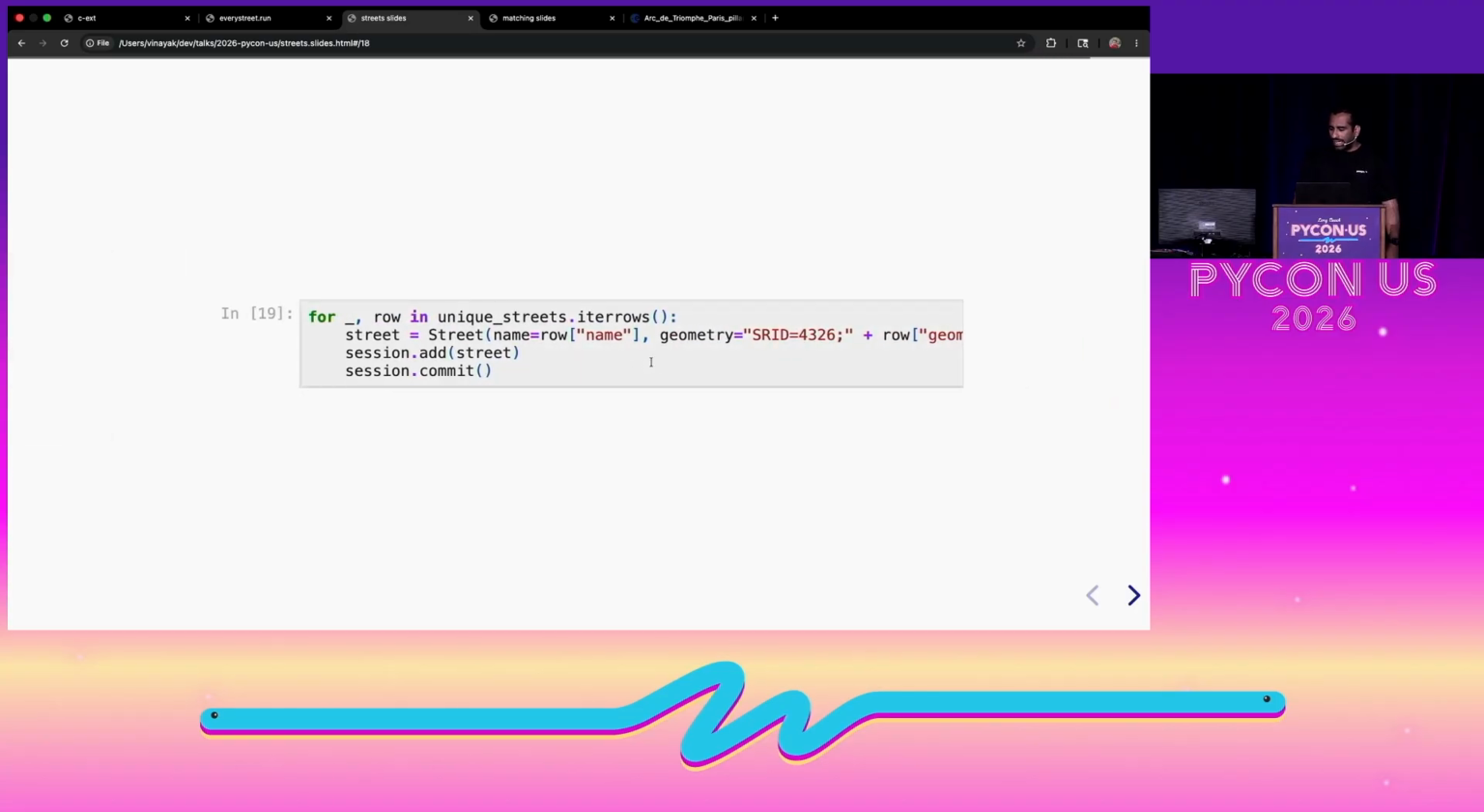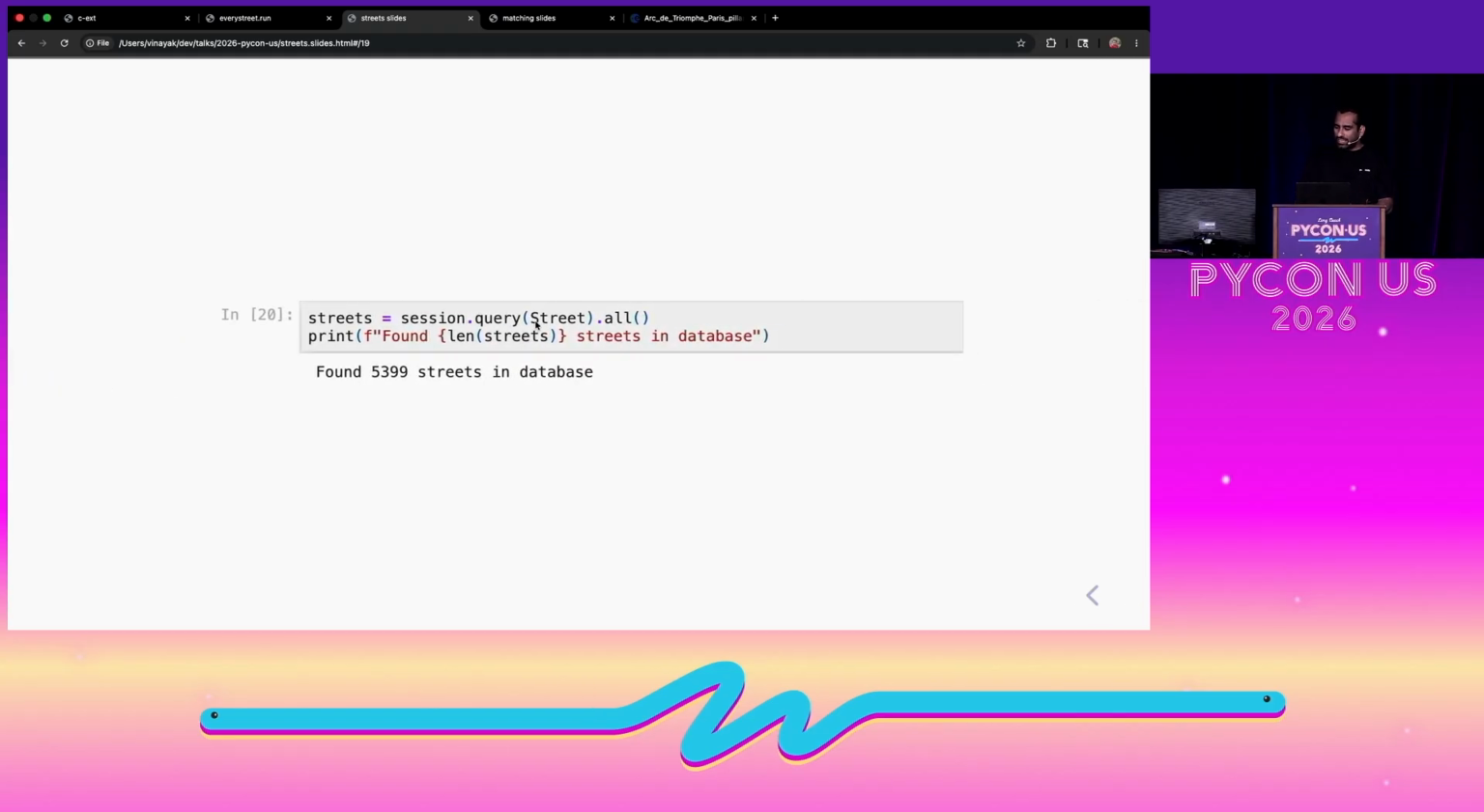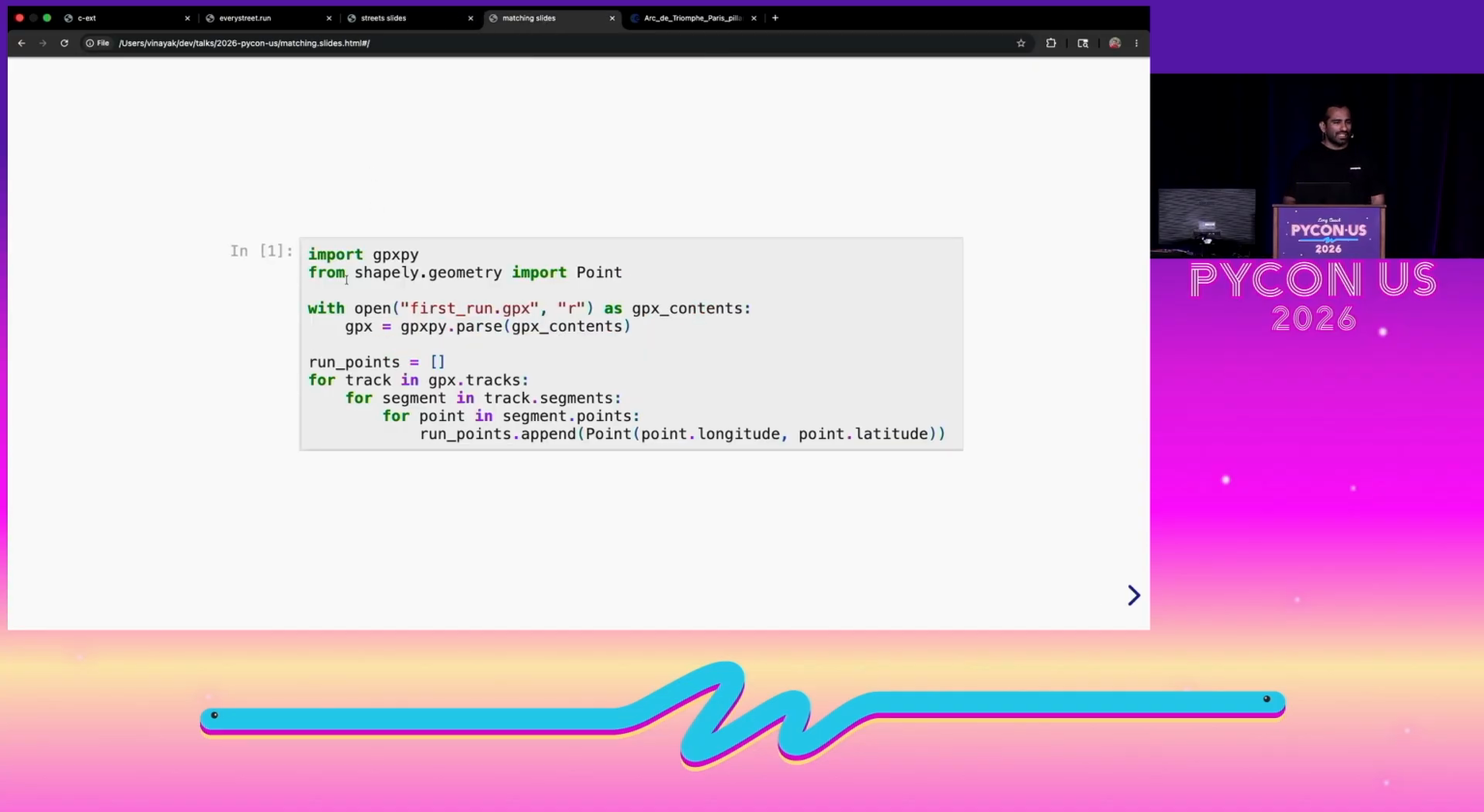We can insert it like that in a for loop with the data that we cleaned just before. And when we query the street table using session.query_street.all, we can see that we now have around 5,400 streets for Paris in our database, which brings us to our runs.